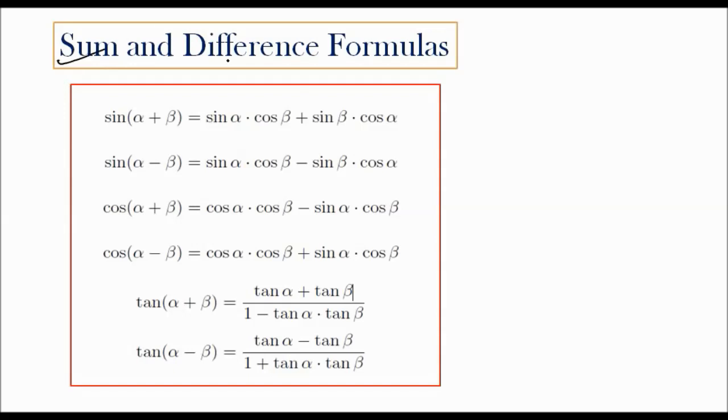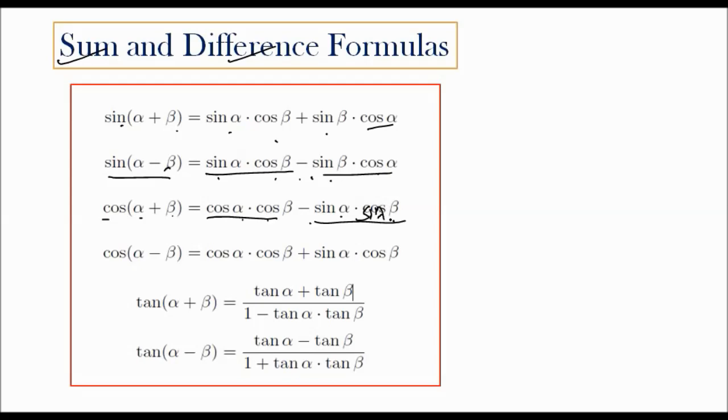Here are the sum and difference formulas. Sin alpha plus beta is equal to sin alpha cos beta plus sin beta cos alpha. These are important, go through these formulas once. Sin of alpha minus beta is equal to sin alpha cos beta minus sin beta cos alpha. Here it is the same, so minus will come here. Cos alpha plus beta is equal to cos alpha into cos beta minus sin alpha into sin beta.